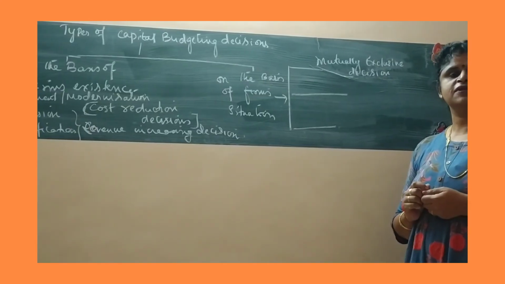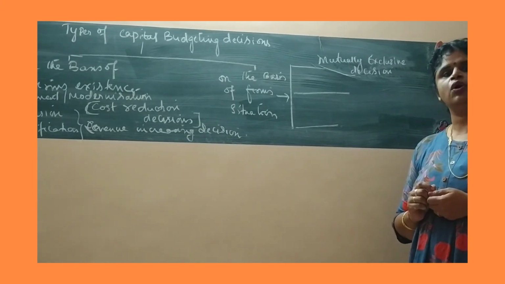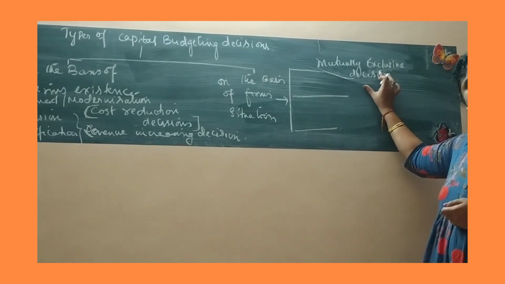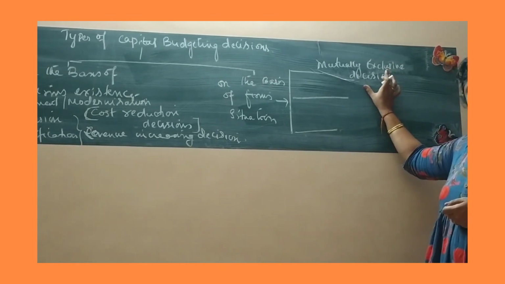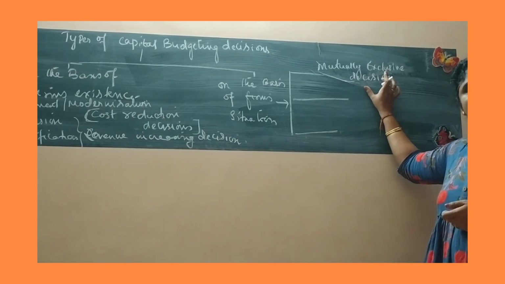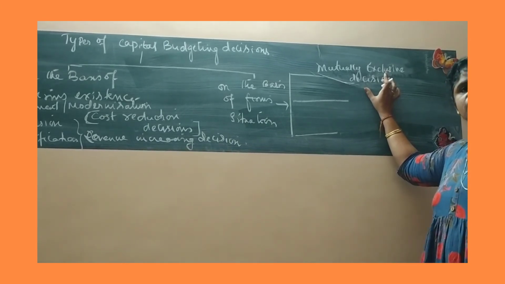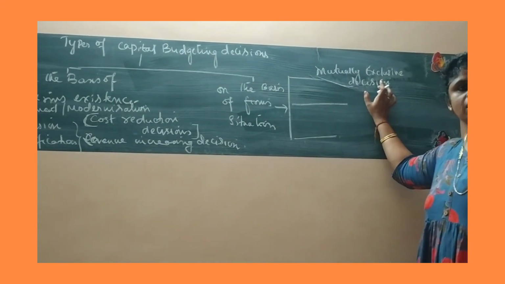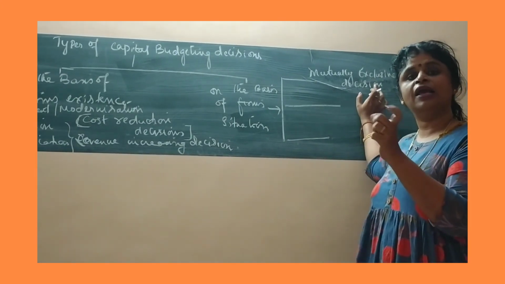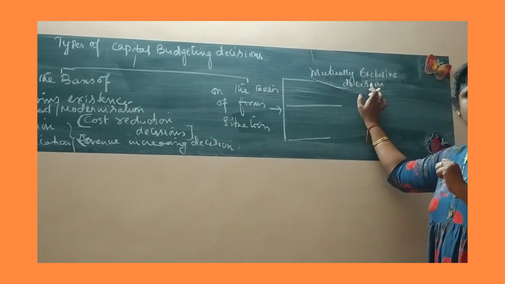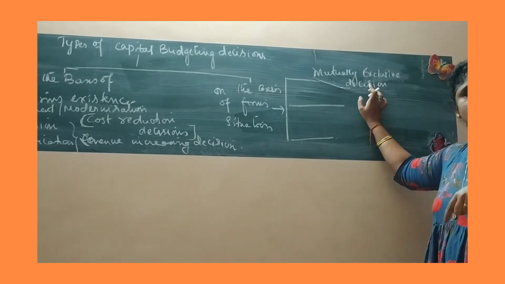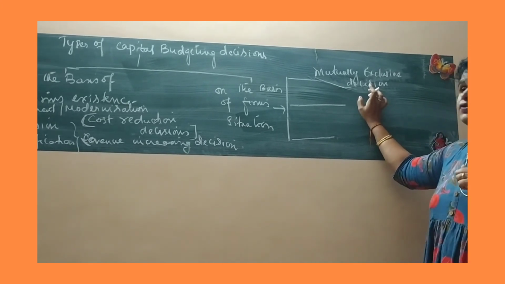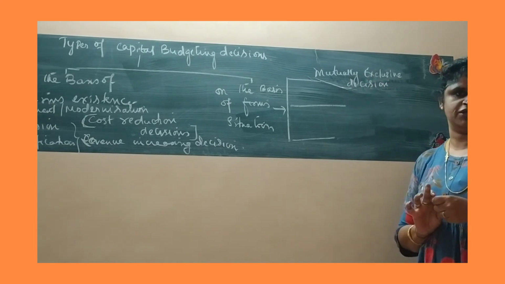So mutually exclusive decisions are decisions where we have two or more alternative proposals, and the acceptance of one proposal will automatically reject the other. Let's take an example. You have the choice wherein you can purchase a low economy model or an expensive high-end model, say a super model. Now the acceptance of a low-end economy model will automatically discard the expensive model. So that is the mutually exclusive decision.